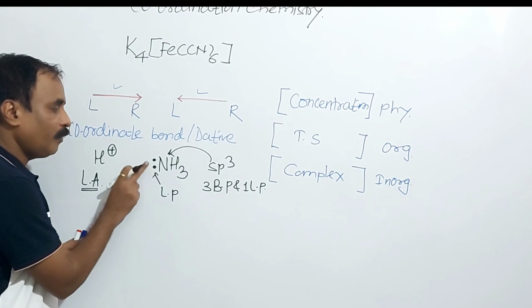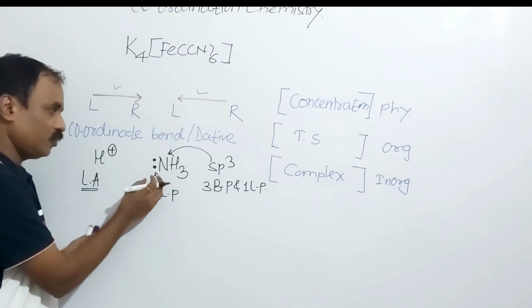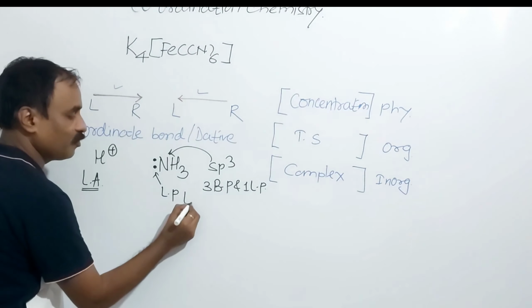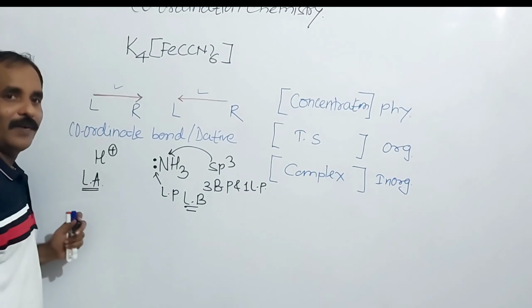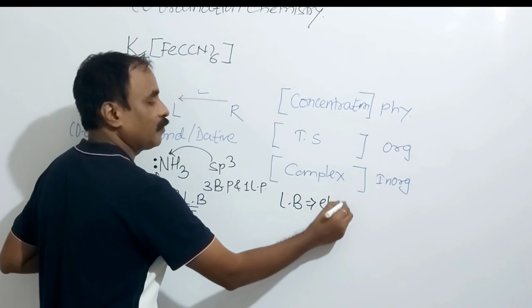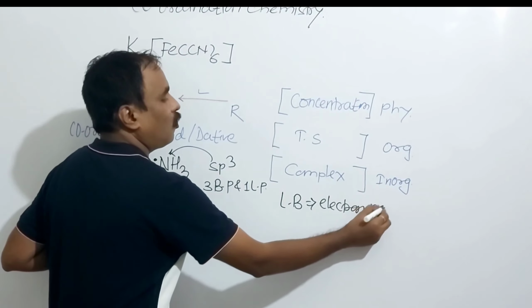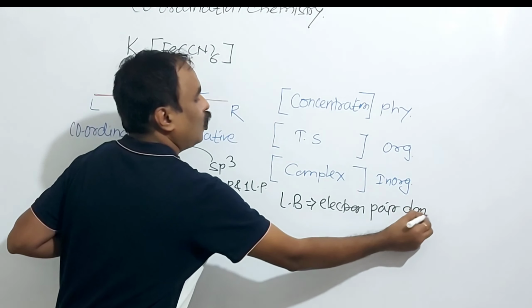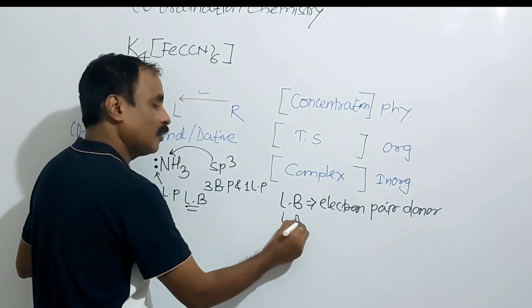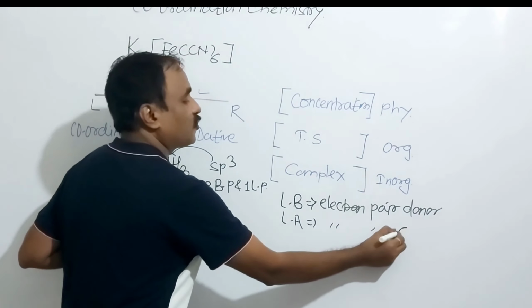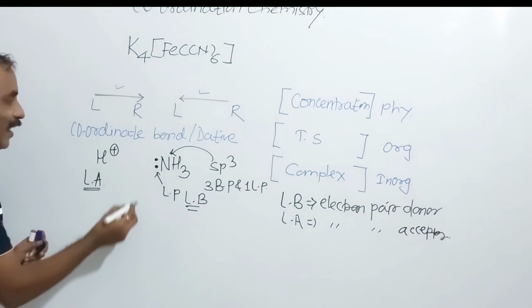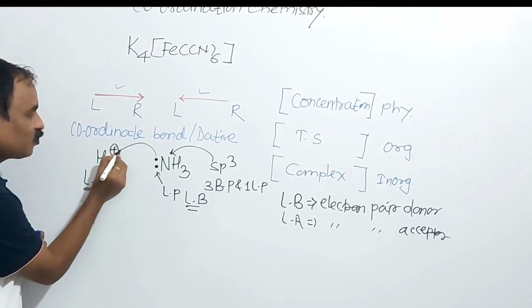Here nitrogen has one lone pair of electrons, so this nitrogen can donate one pair. So here this is the Lewis base. Because what is a Lewis base? Electron pair donor species. And what is a Lewis acid? Electron pair acceptor. So this nitrogen will donate a pair of electrons to H plus.